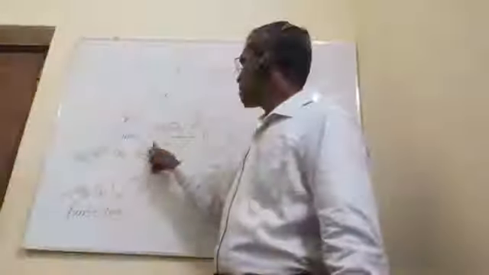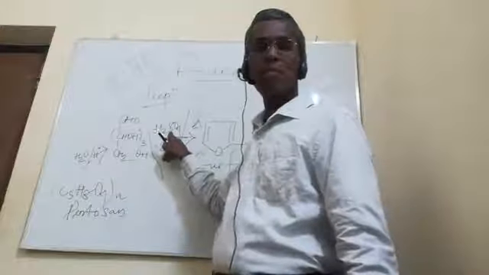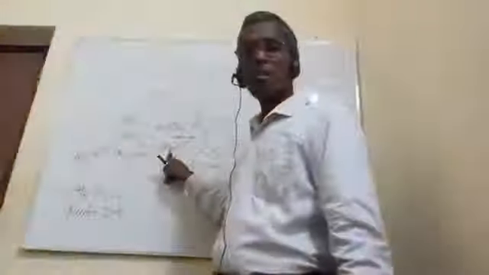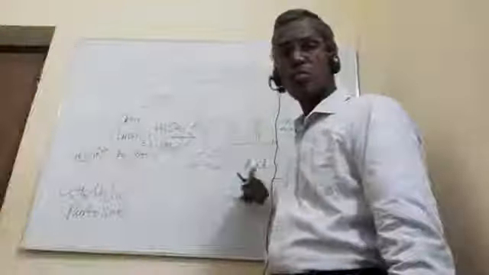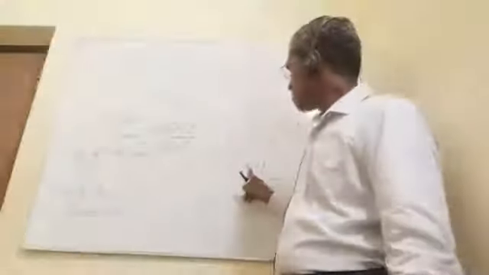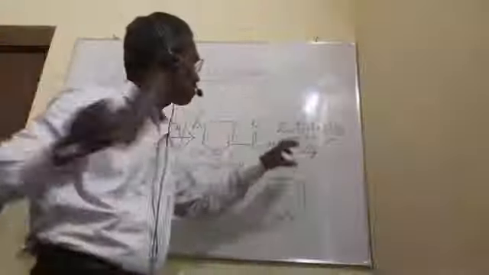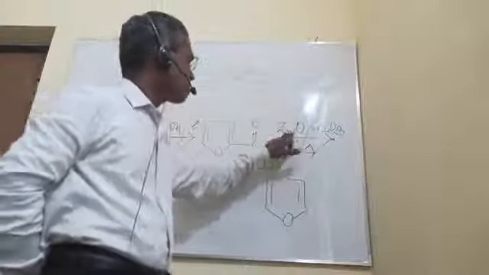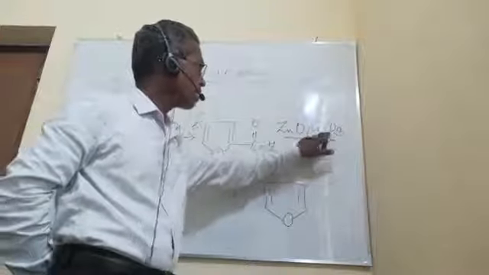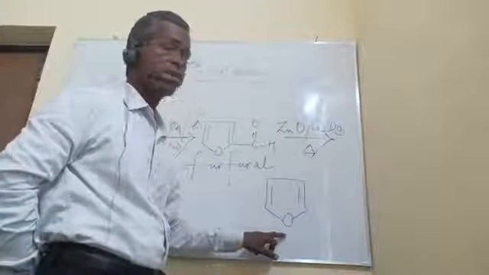The aldopentose, on further treatment with sulfuric acid, eliminates 3 molecules of water and gives you furfural. The furfural then undergoes oxidation using a mixture of zinc oxide and chromium trioxide and gives you the furan.